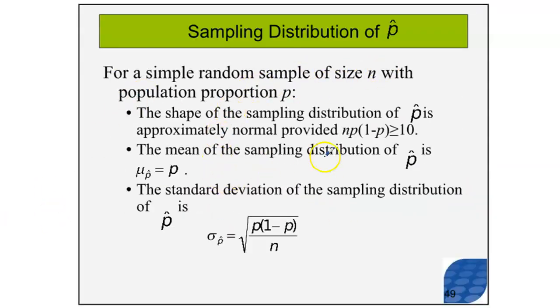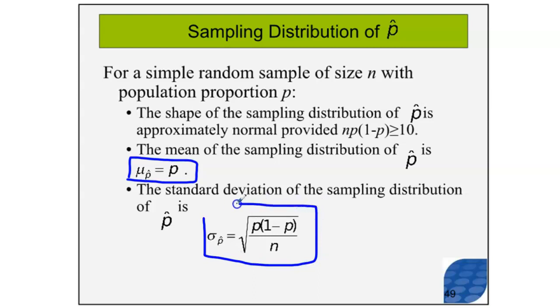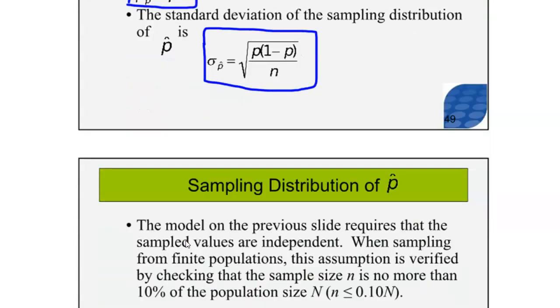For a simple random sample of size n, the mean of the sampling distribution of the sample proportion is equal to p, which is the population proportion. This is a lot different than the previous example, but not super different. Keep in mind that the sampling distribution's standard deviation is going to be equal to something divided by n, and there's going to be a square root involved, similar to the standard deviation of the sampling distribution of the sample mean, or the standard error of the sample mean. The only difference is now we don't have population means, we have the population parameter for proportion. So we're using that instead of the mu, or the population mean.